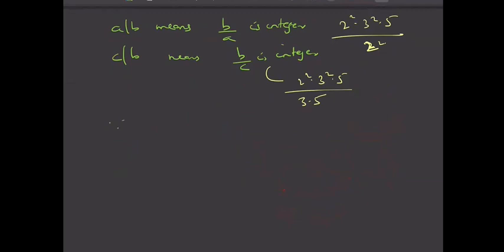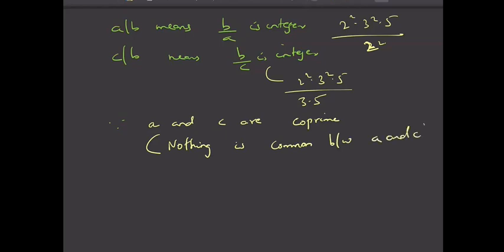So you can notice that since A and C are co-prime, that is nothing is common between A and C, A and C cancel different parts of B, right?